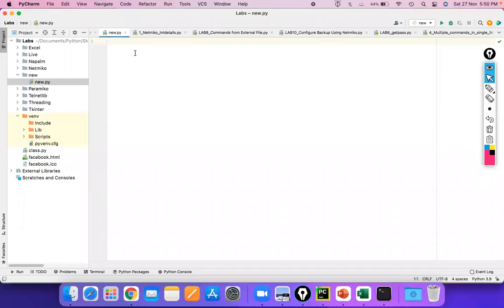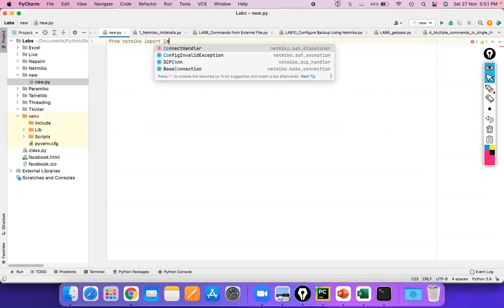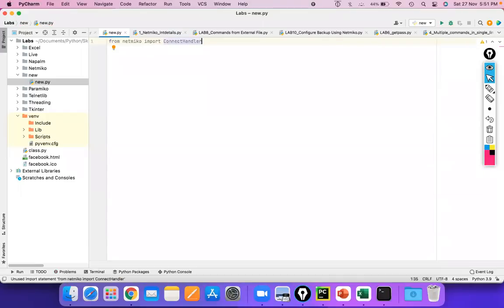Thank you. In our demo session today, we are going to consider a module named Netmiko. So here I'll import Netmiko. As I told you earlier, building the Netmiko package is the work of a Python developer, and using that package is the work of a network developer. The command is from netmiko import ConnectHandler. ConnectHandler is just a class. Don't worry about the class and all, we're going to see that in our live batch.